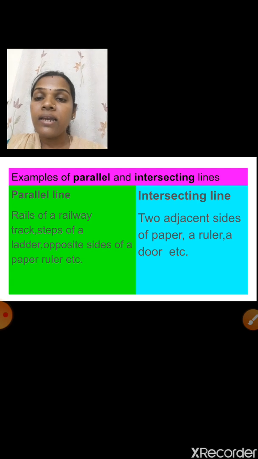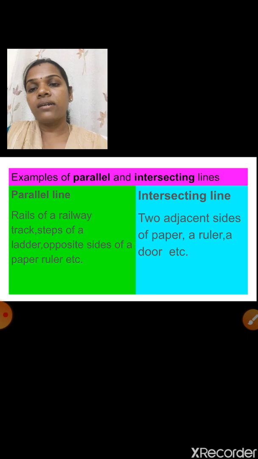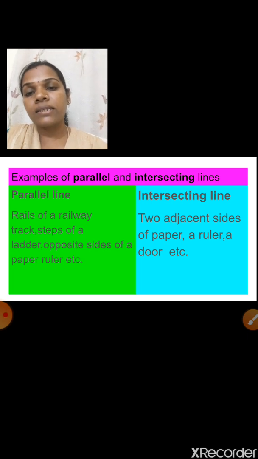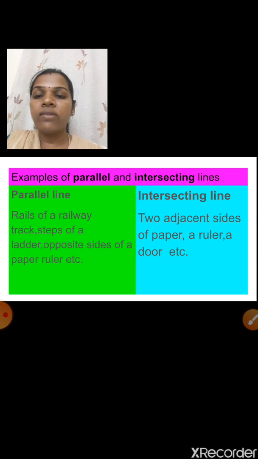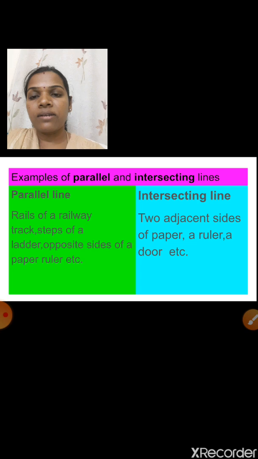That is the example of what? Parallel lines. The railway track is the best example of parallel lines. The two tracks never meet, and the distance between the two lines remains the same at all times. Next one is the steps of a ladder. You might have seen a ladder. Yes, many steps are there, isn't it?